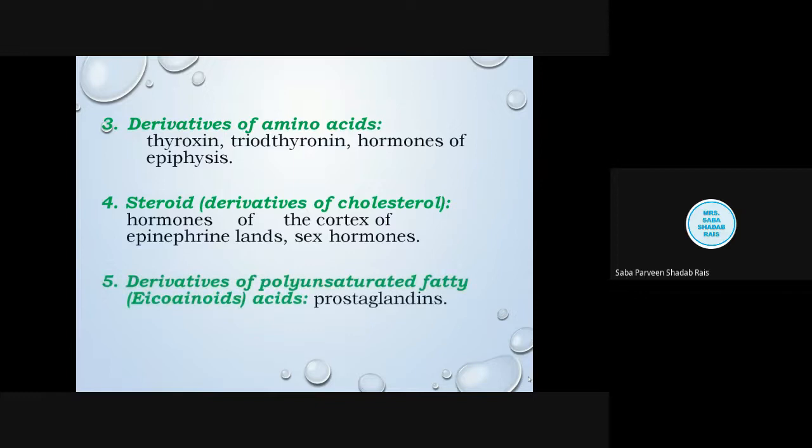Now, the next hormone category is the derivatives of polyunsaturated fatty acid. Here fatty acids are of various types. So, it is eicosanoids. There is a spelling mistake here, an S should come. Again, polyunsaturated fatty acid means it is related to lipid. This lipid is synthesized from the fatty acid chain of the phospholipid, found in the plasma membrane directly. An example of such a category of hormone is the prostaglandin.